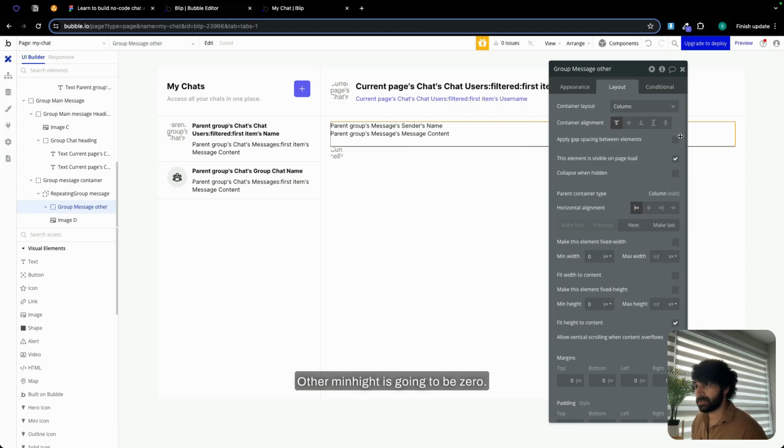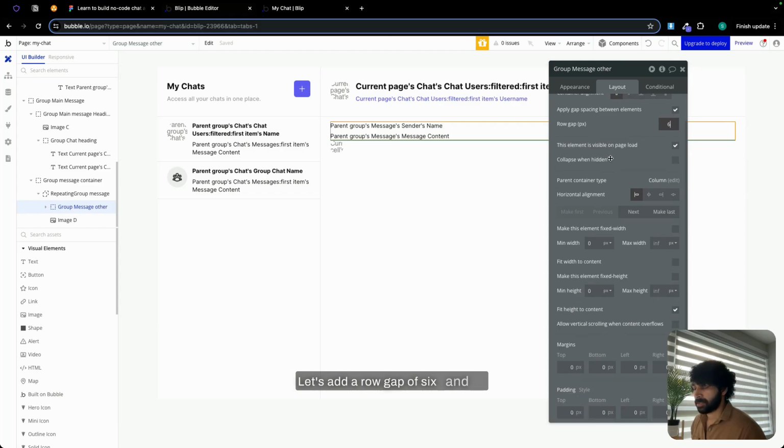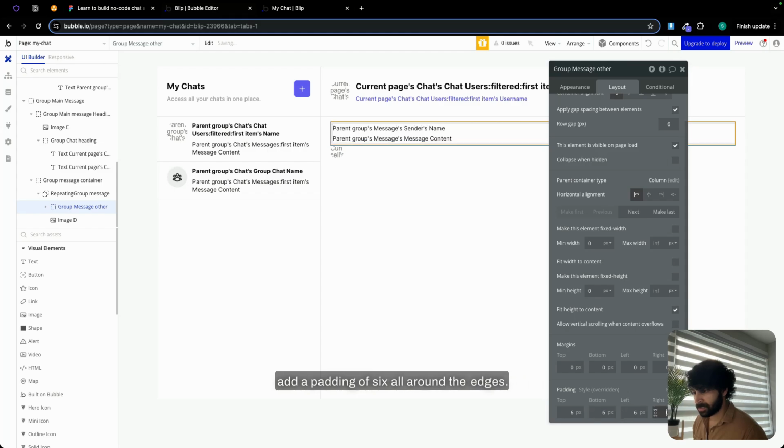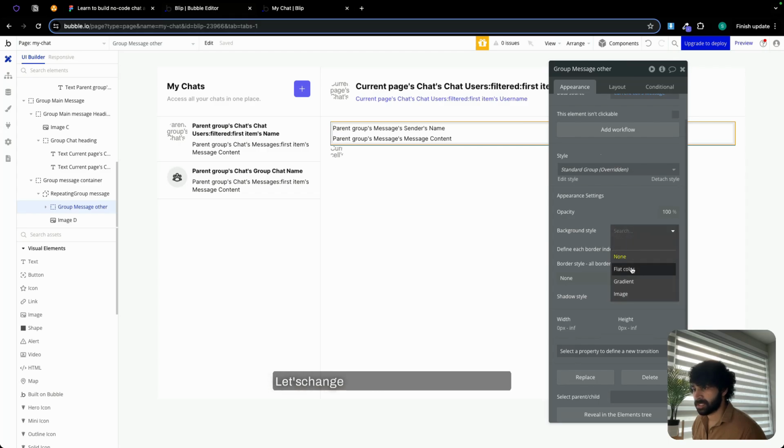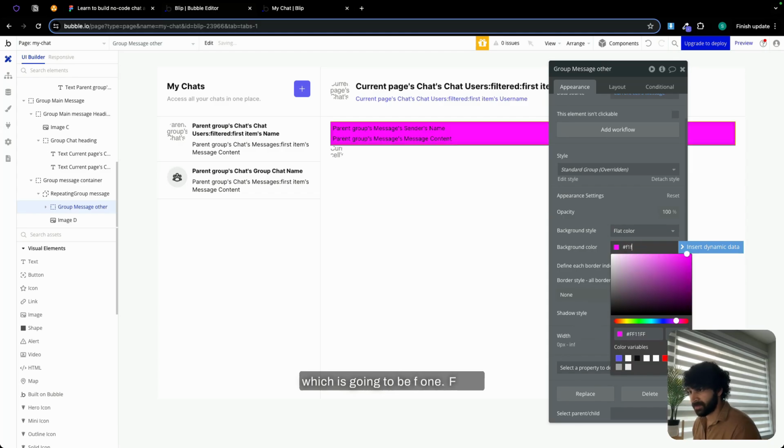Min height is going to be 0. Let's add a row gap of 6. And let's add a padding of 6 all around the edges. Click on appearance. Let's change background style to flat color, which is going to be F1F1F1.